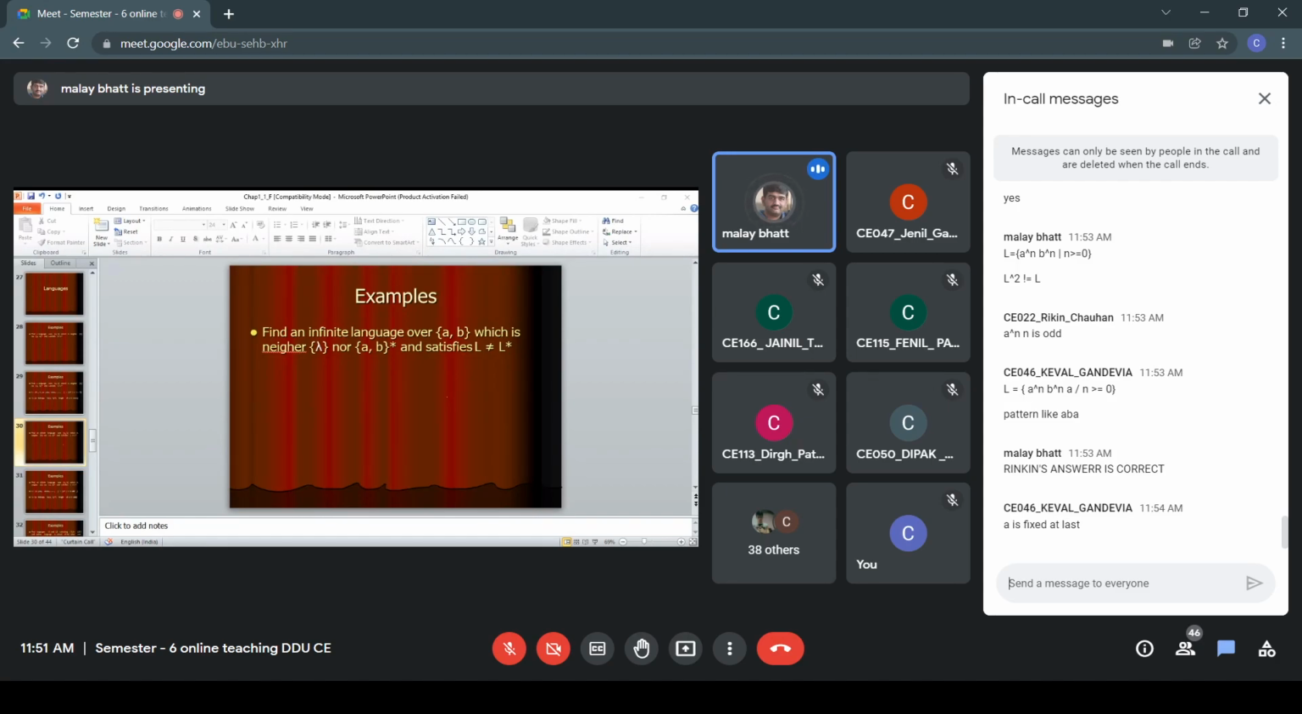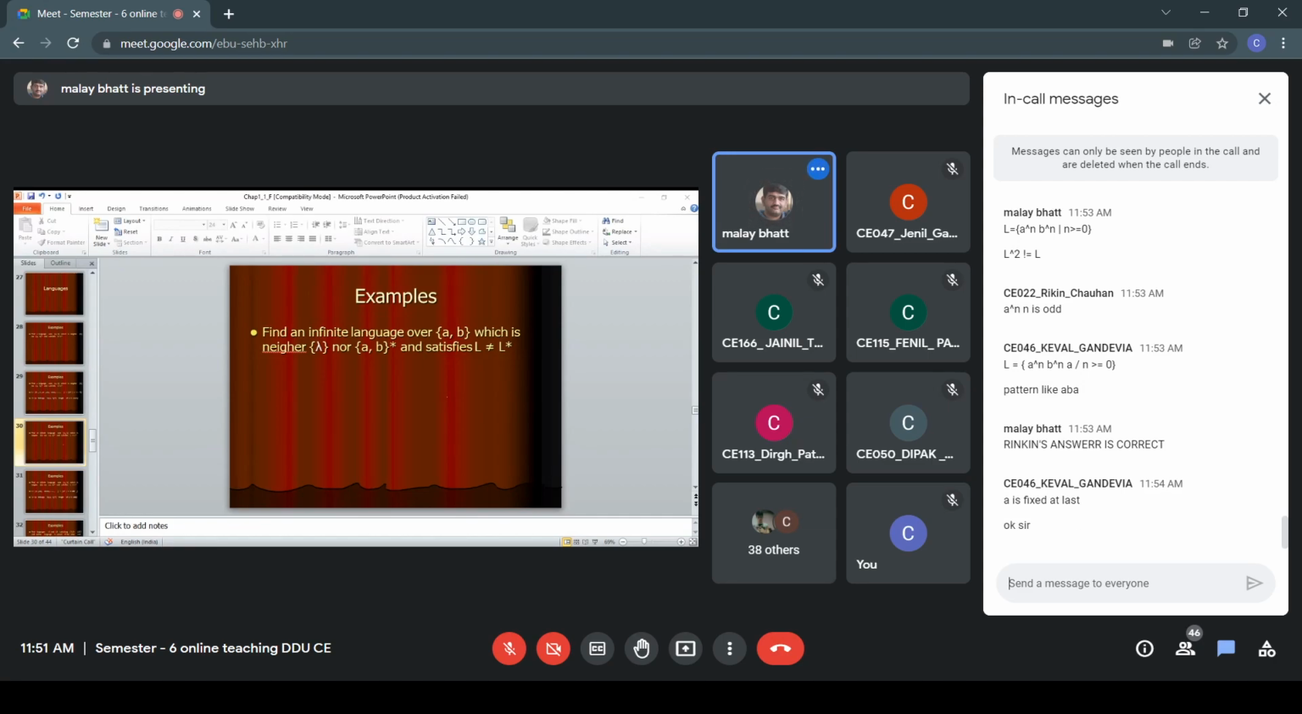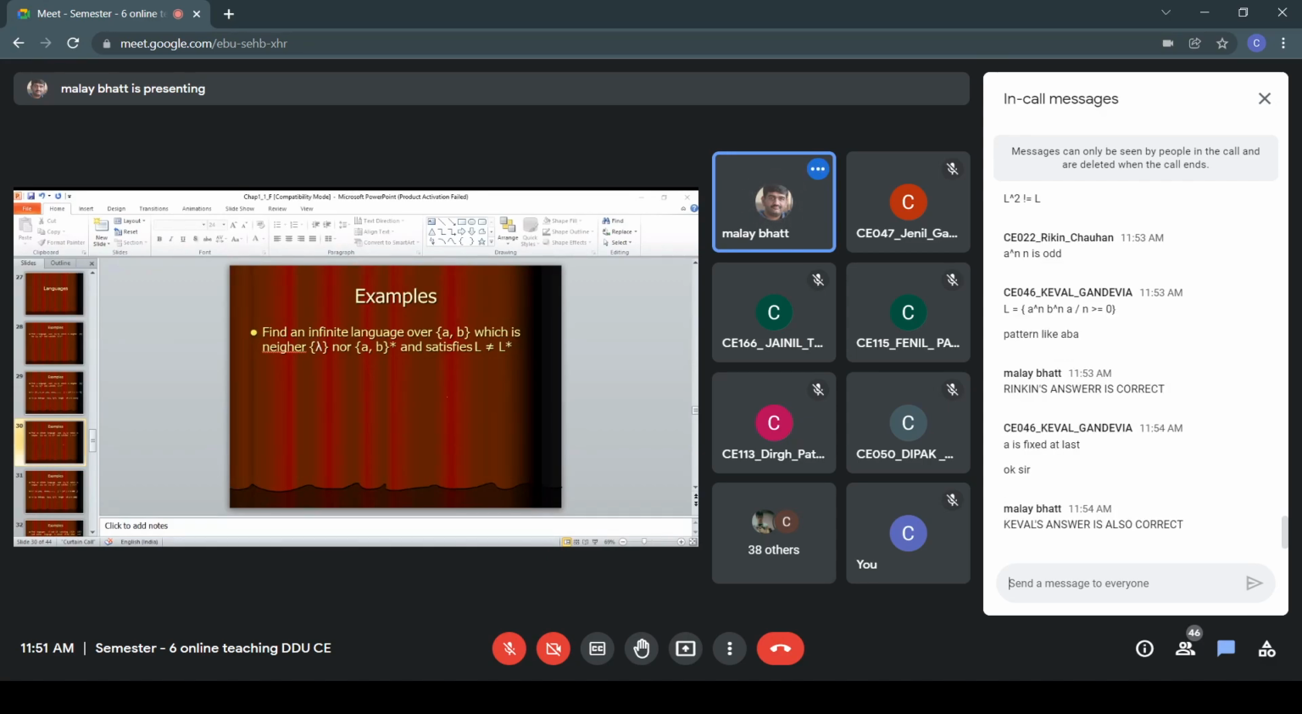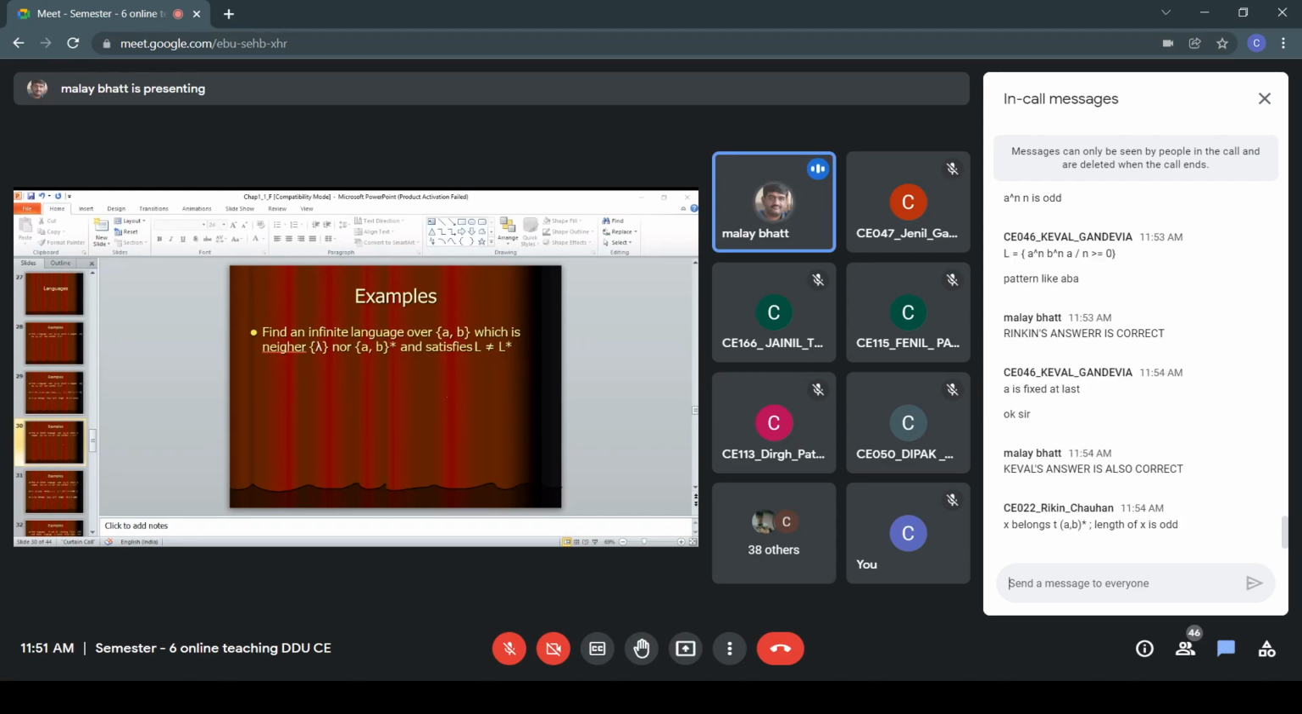That extra a is not required. Without that also it will work, but definitely your answer is also correct. Even if we write a raised to n, b raised to n, still it is correct, because we have seen that if you find the L square language, we are getting a raised to n, b raised to n, then another group a raised to m, b raised to m. So that is also sufficient. But a raised to n, b raised to n, and a, that is correct.